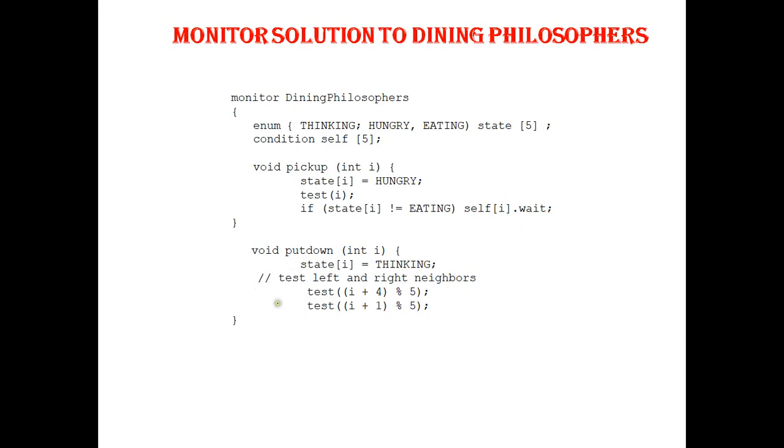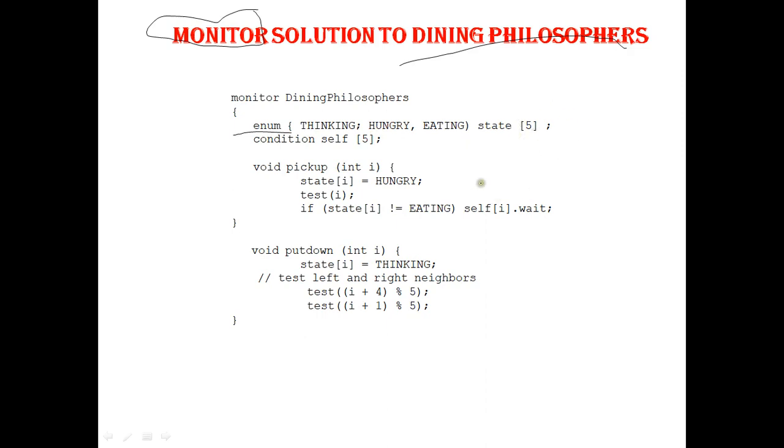And this is the solution to the dining philosopher problem using monitors, which is a high level language construct. Here we declare an enum data structure with the values thinking, hungry and eating, and the state array of size 5. Why?